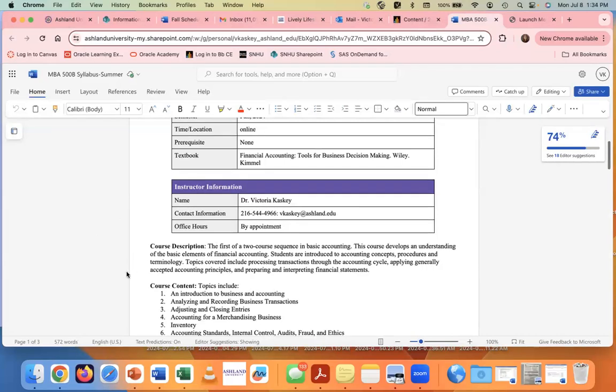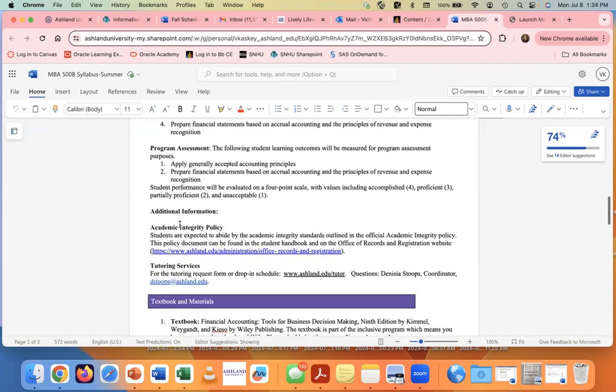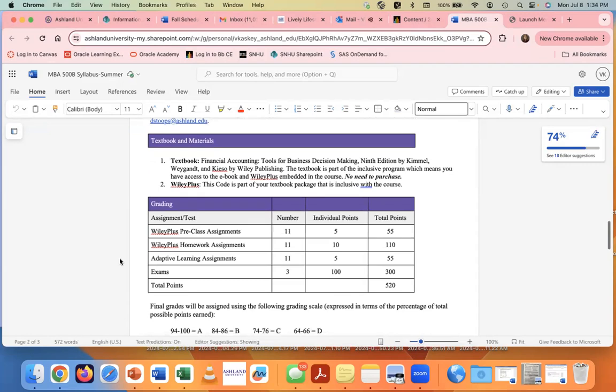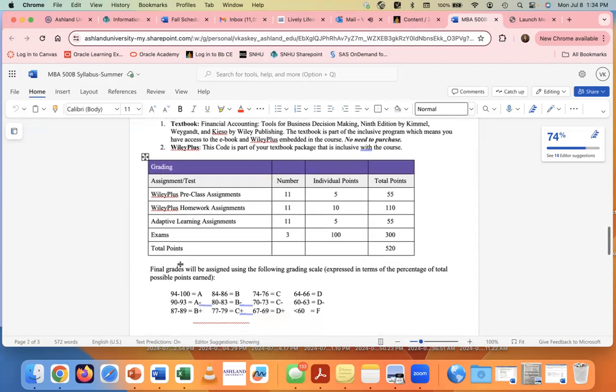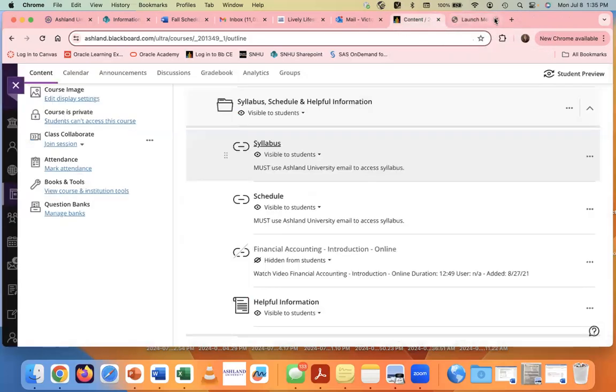The textbook information is here, but keep in mind that this course is through an inclusive Wiley program. There's nothing you need to buy. It is already embedded in the course and included in your course fees. I'll let you read up on this, some about the course content, what we'll be covering, some academic integrity policy, some tutoring service information if you'd like tutoring. At the very bottom here, you will find again where I put this code as part of your inclusive package. And then here you'll find out how many different assignments, how many exams, the total points, and then the grading scale. It's pretty rudimentary.